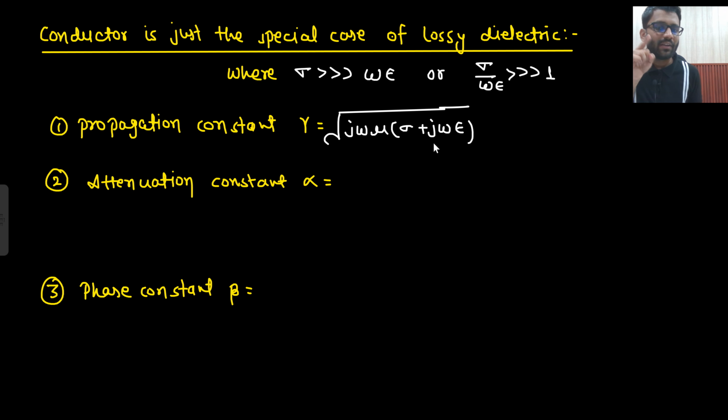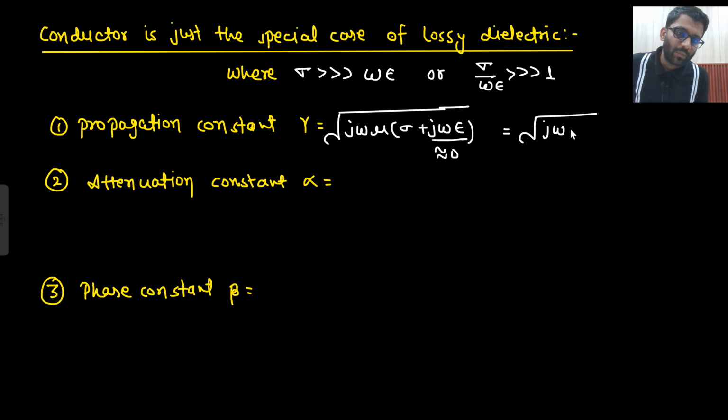So can I take omega epsilon nearly equal to 0? Because sigma is, let's say, some 5000 and this omega epsilon will be some 0.1. So can I assume it nearly equals 0? Yes, it is nearly 0 with respect to sigma. So what is the value of gamma you are getting? Gamma is under root of j omega mu sigma. Okay, you don't need to mug it up. In the examination you will remember this and you can derive it.